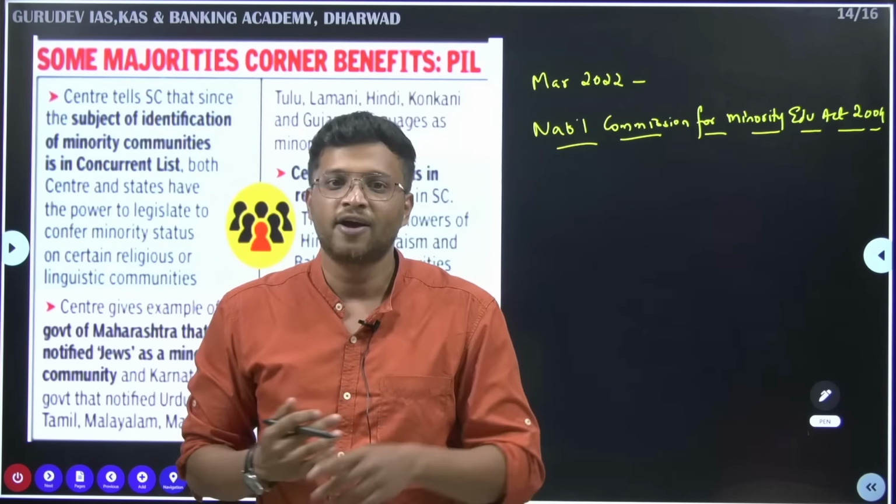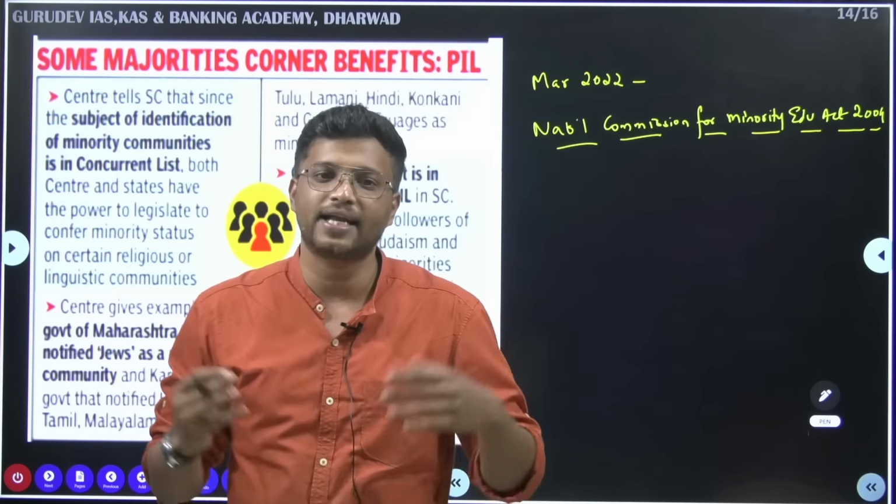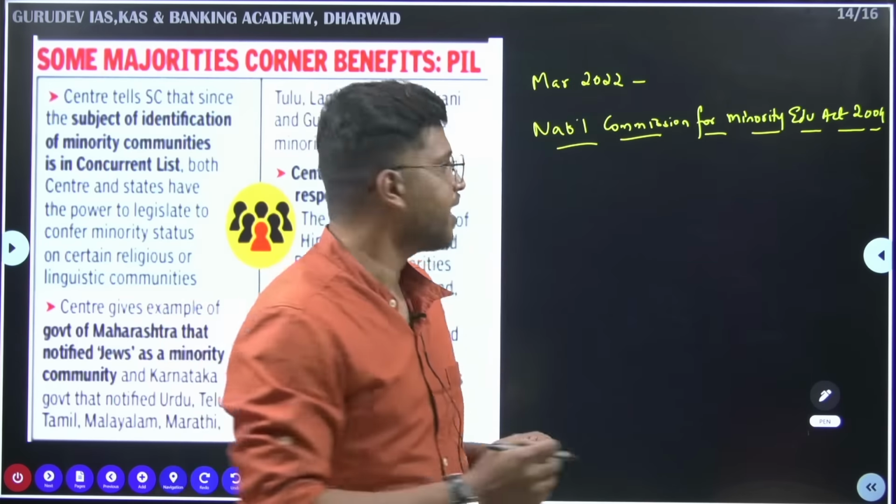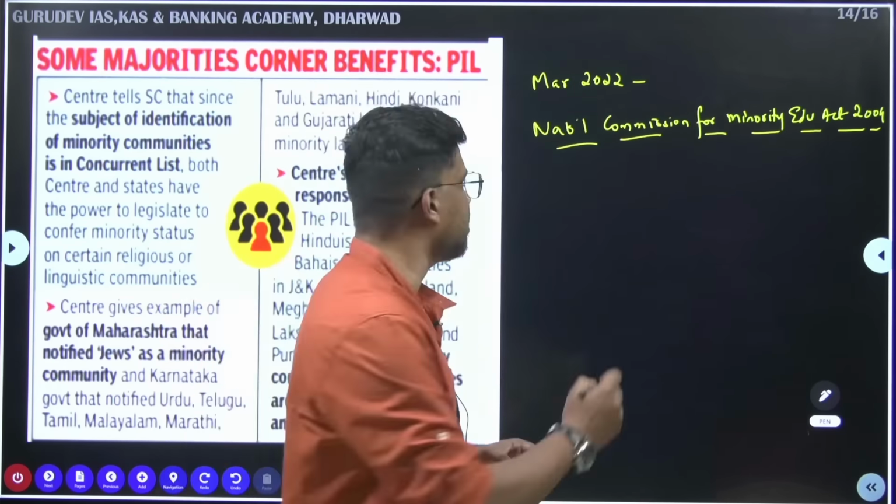Firstly, in March, the center said that the states have the right to declare any minority. If they feel they are a minority, they can declare them as such and give them the minority status. This was in March, but again in May of 2020, the center said that no, the states don't have this right, only the center has this right. So this case is slated for August 30. The case is going to be heard again by the Supreme Court on August 30.